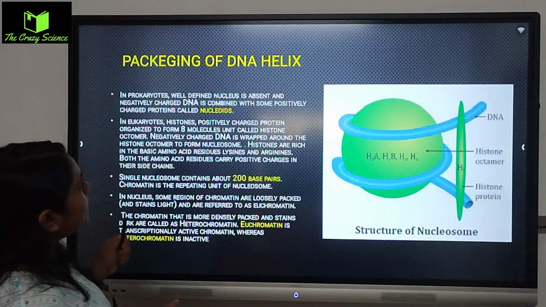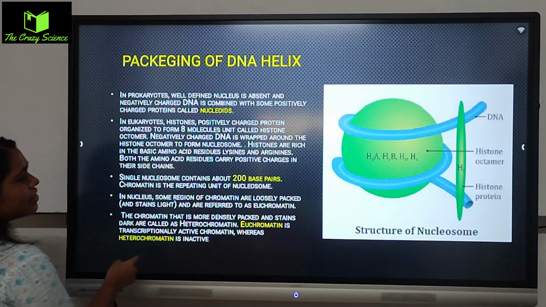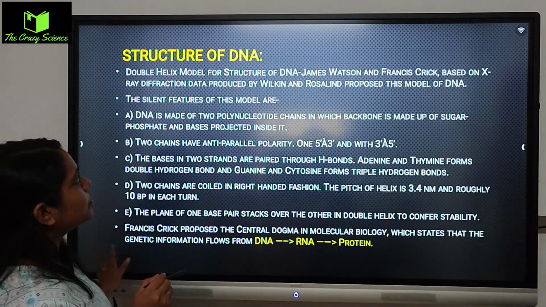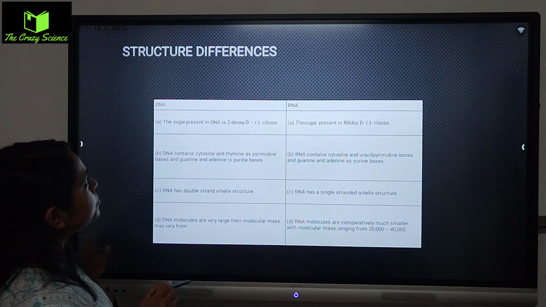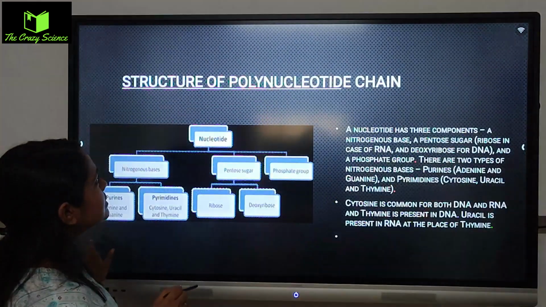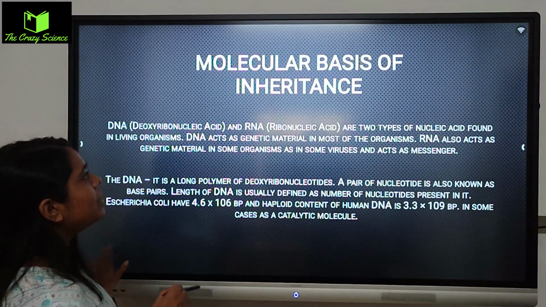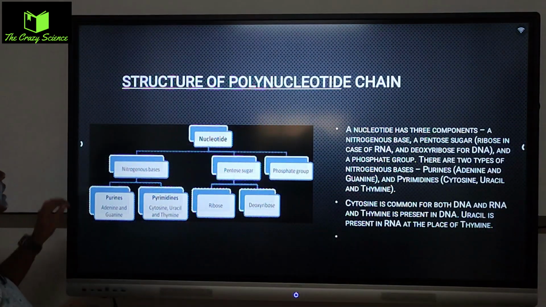After that, the packaging of the DNA, how they actually are packaged, and up to এতটুকু আজকে আমরা ক্লাসটা করব। তো these are the most important কথাগুলো আমি বলতে যাচ্ছি, these all are the basic features of this molecular basis of inheritance. All right, okay.